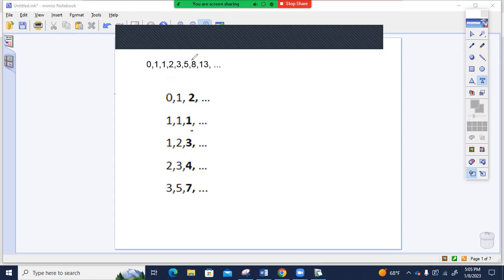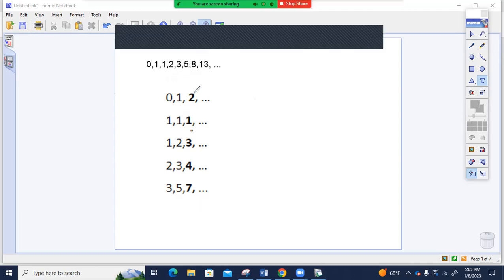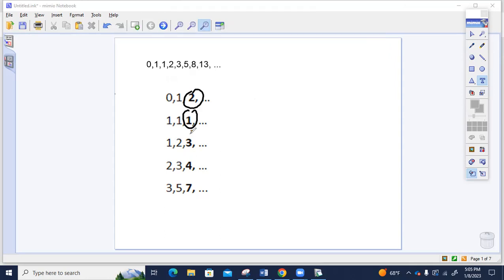And 3 and 5, the difference between 3 and 5 is 2. 3 plus 2 is 5, and 5 plus 2 is 7. So now, if we look at these numbers in bold color, 2, 1, 3, 4, and 7. These numbers are Lucas numbers.